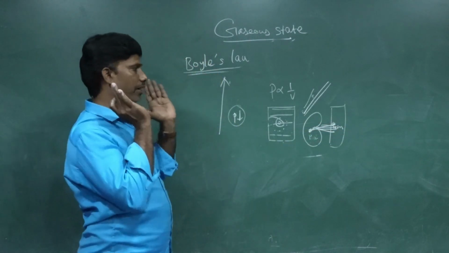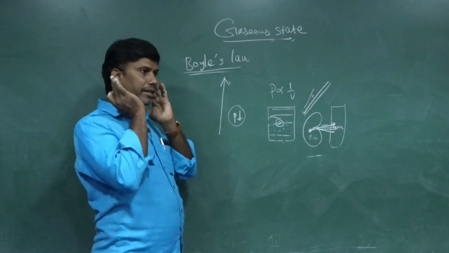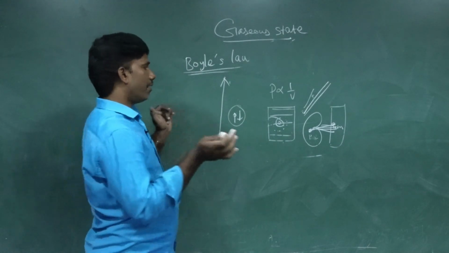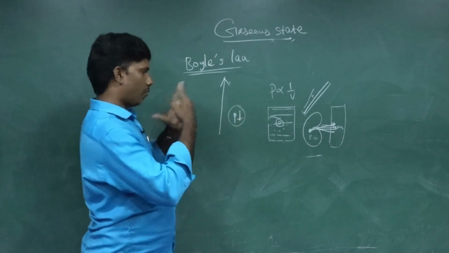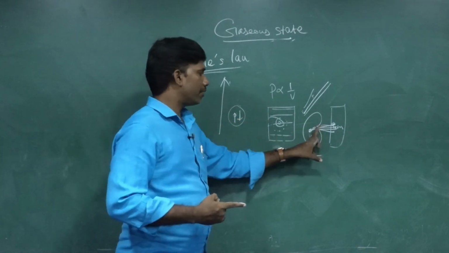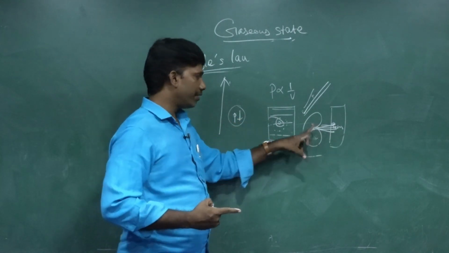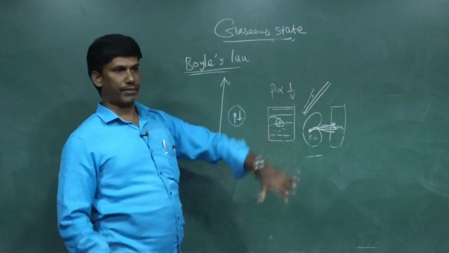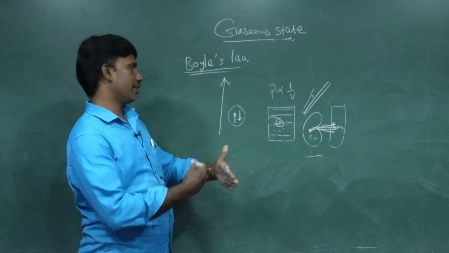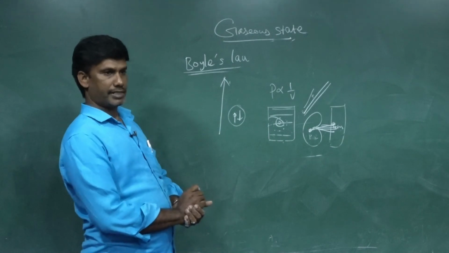That's why you feel pain in your ear. It can be avoided by yawning. When you yawn and open your mouth, the air pressure between the ear and the atmosphere is neutralized. That's it. These are the consequences and explanations of Boyle's law.